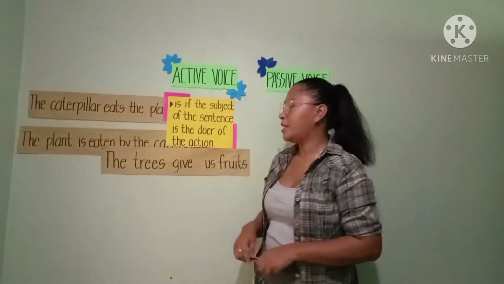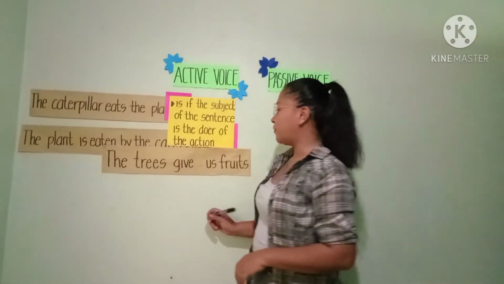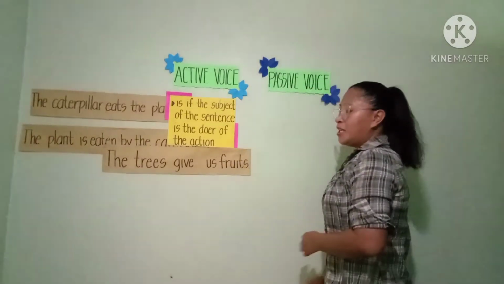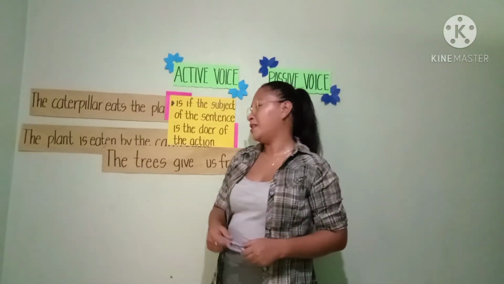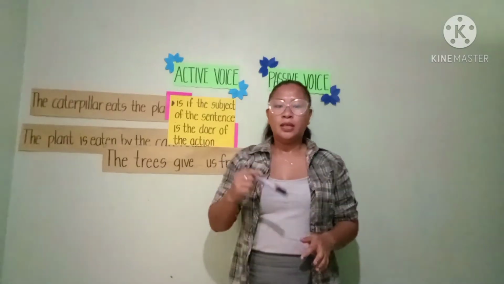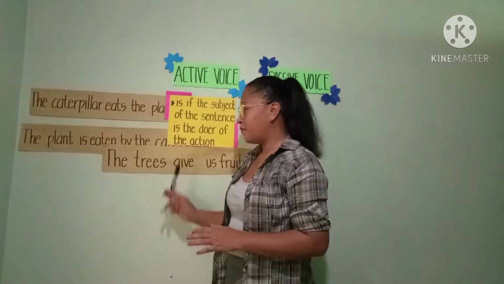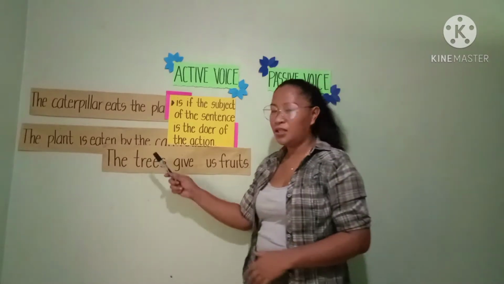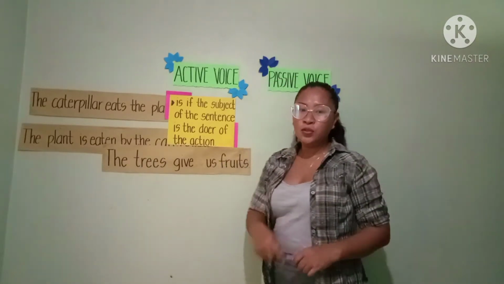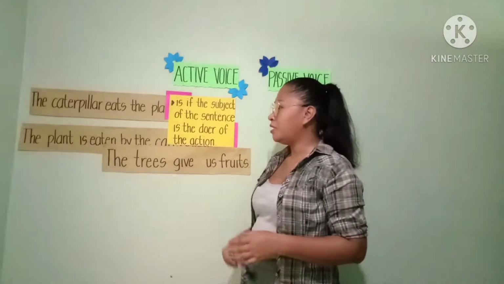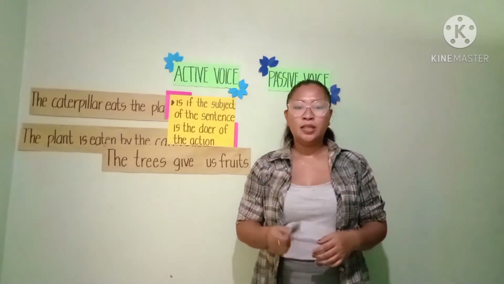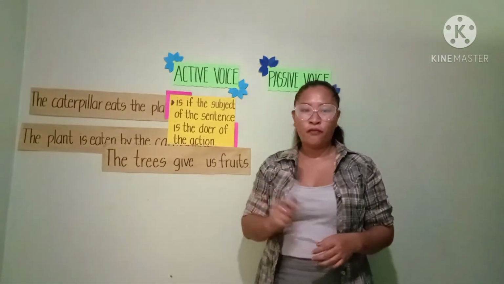For example, the trees give us fruits. Class, which do you think here is the subject of the sentence? Yes, the trees. Now, who gives us fruits? Who did the action? Yes, it's the trees. So, the trees is the subject of the sentence, and at the same time, it is the one doing the action. That's why it is active voice.